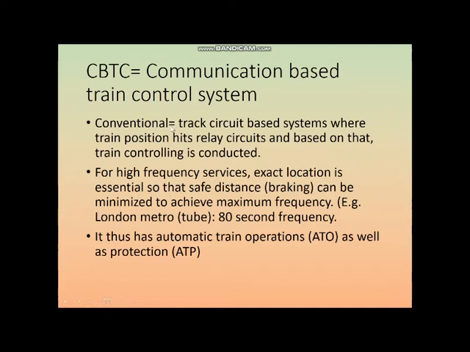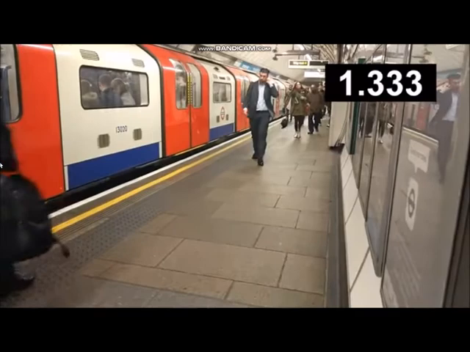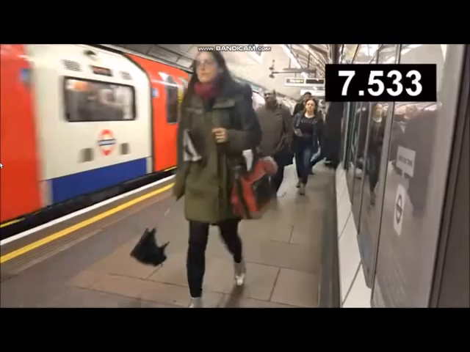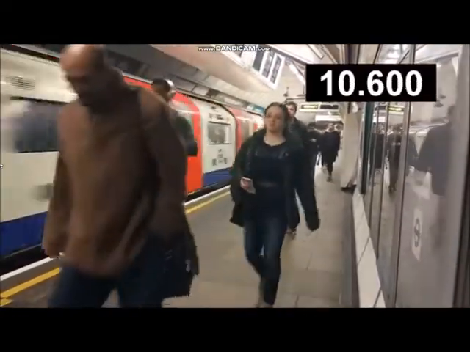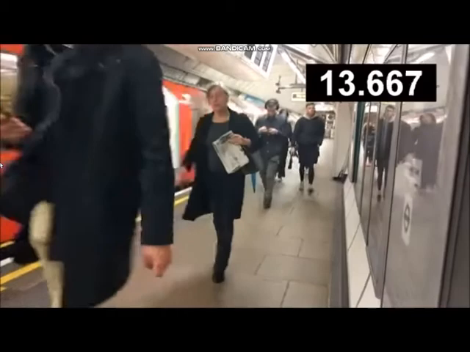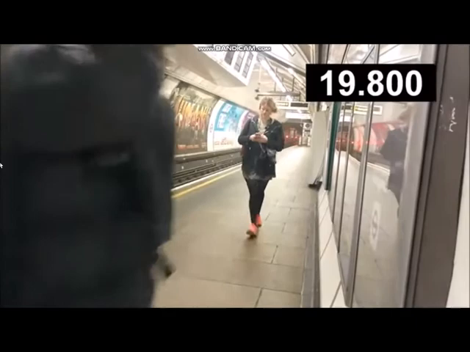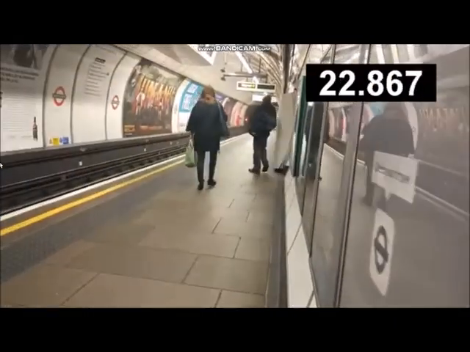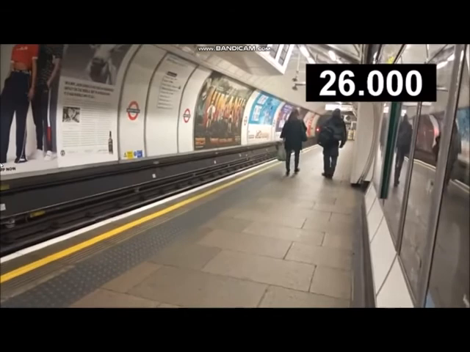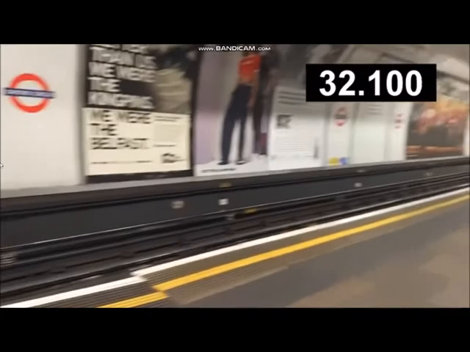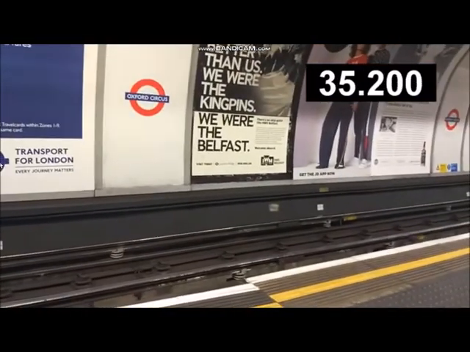But if the frequency is very high, say for example in London Metro Tube, there is a metro train every 80 seconds, and this 80 seconds is always followed. You can watch some videos also where you can see the punctuality of this London Metro. The 80-second frequency also includes the train stopping at a station. As soon as one train leaves, you will immediately see the light of another train, and you will come to know that this frequency is maintained. Sometimes it is also as low as 1 minute.